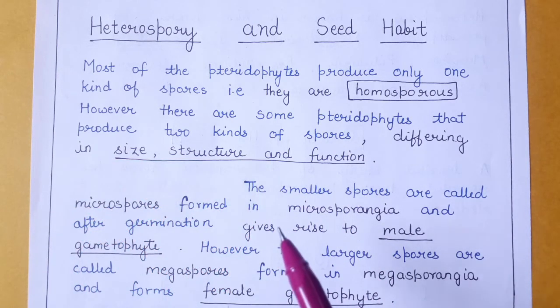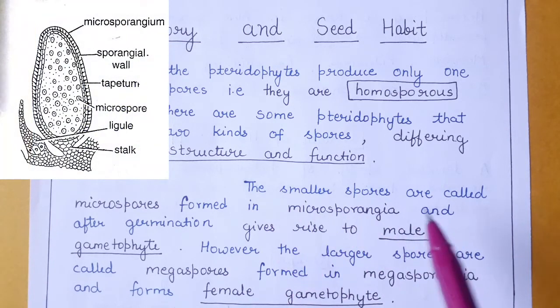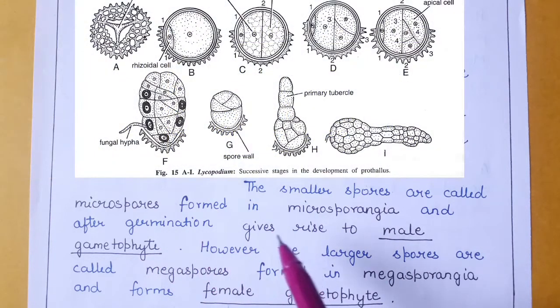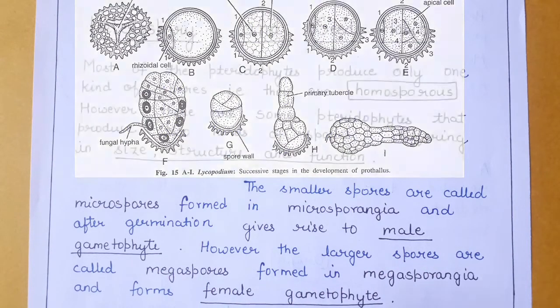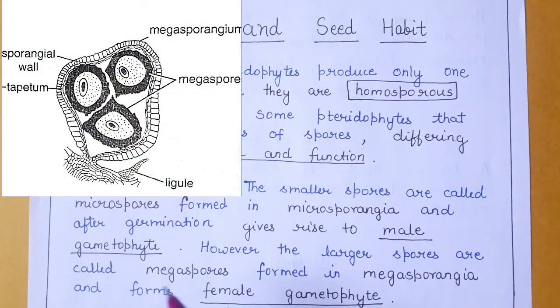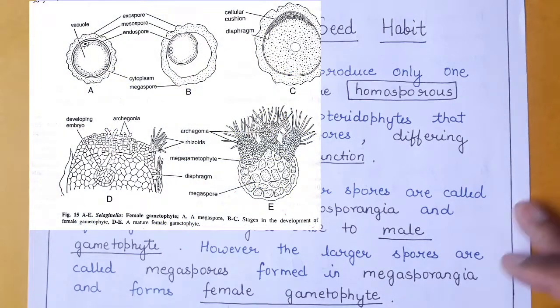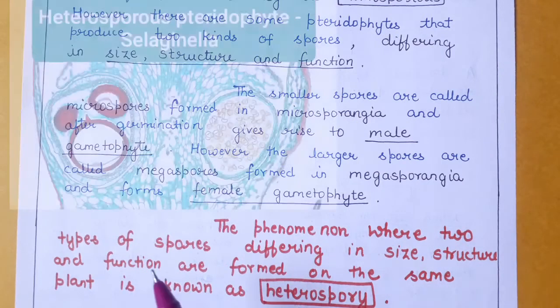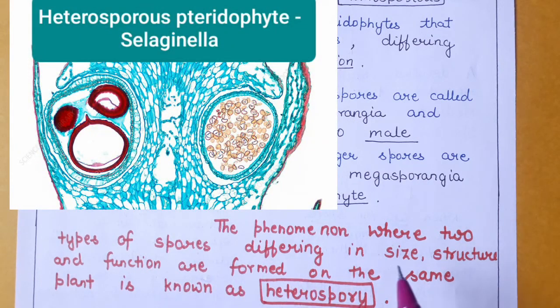So what happens in such a situation? The smaller spores are called microspores, which are formed in the microsporangia, and after germination these microspores give rise to the male gametophyte. However, the larger spores are called megaspores, and these are formed in the megasporangia, which form the female gametophyte. So heterospory is basically the phenomenon where two types of spores differing in size, structure and function are formed on the same plant.